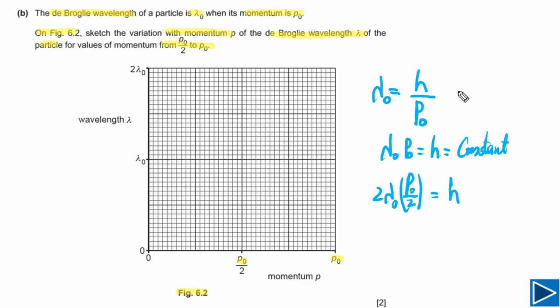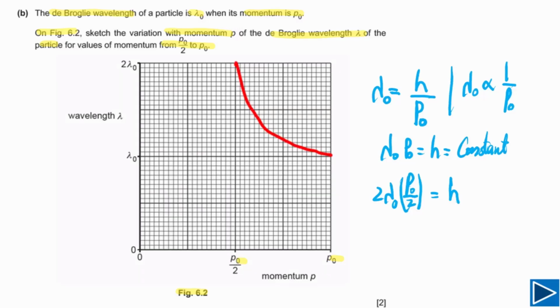This is what we simply need to understand. We can write here that lambda is inversely proportional to the momentum of the particle. Now we need to sketch the graph between these two quantities. The graph will be a rectangular hyperbola. So let me show you how you can sketch the graph. This is simply how you need to sketch.